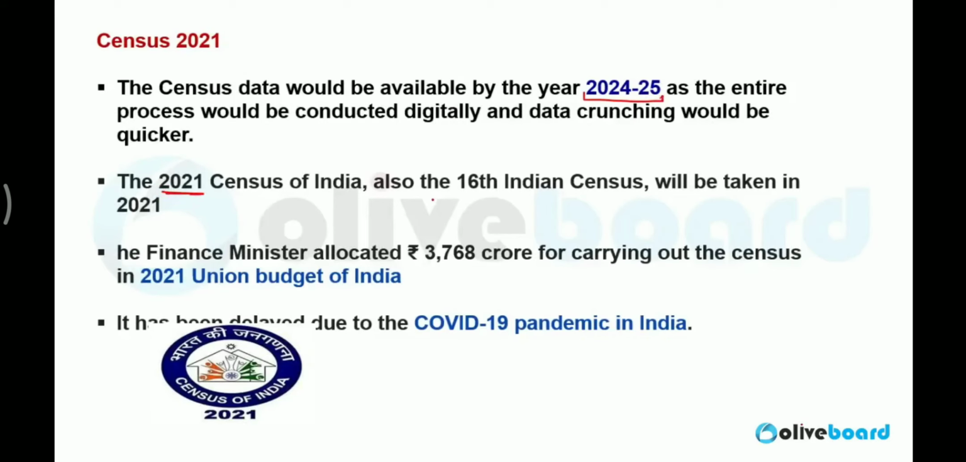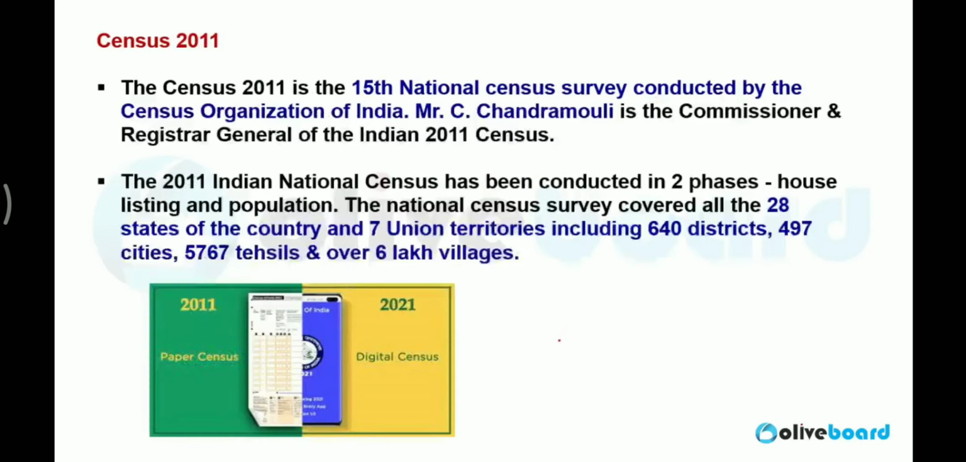The 2021 census will be the 16th census of India if you count from the year 1881. The Finance Minister of India allocated 3,768 crore rupees from the Union Budget 2021 for the census purpose. There is a delay in the census of 2021 due to the COVID-19 pandemic. Everyone knows this.